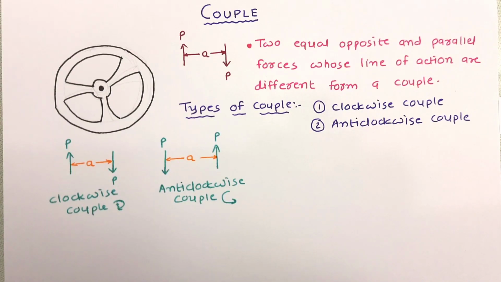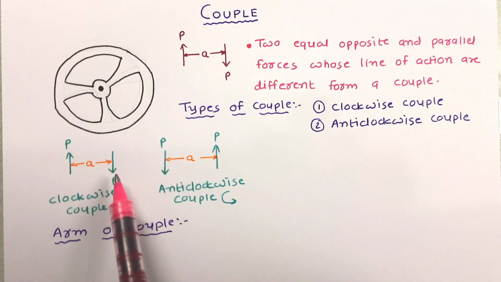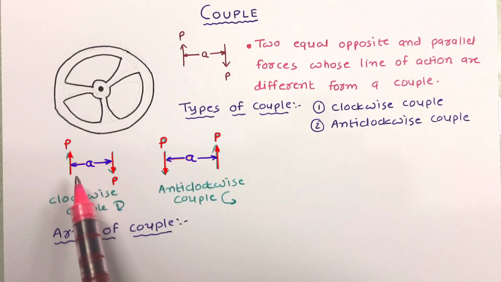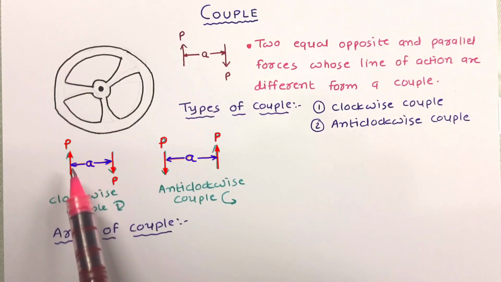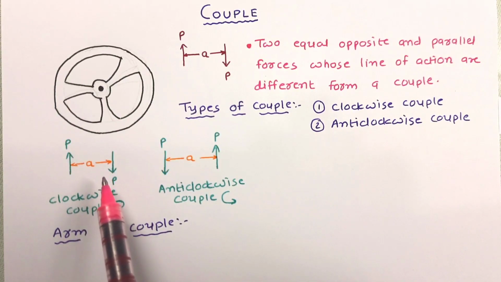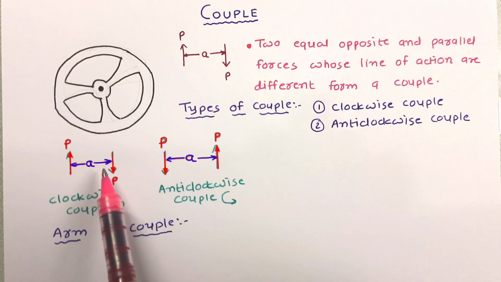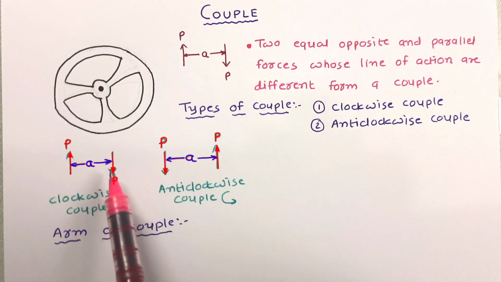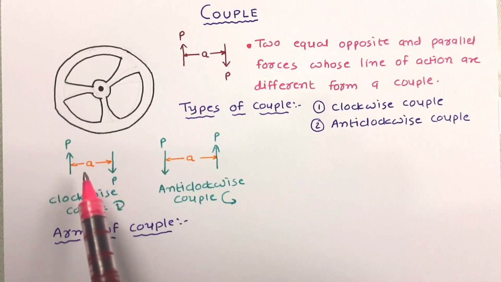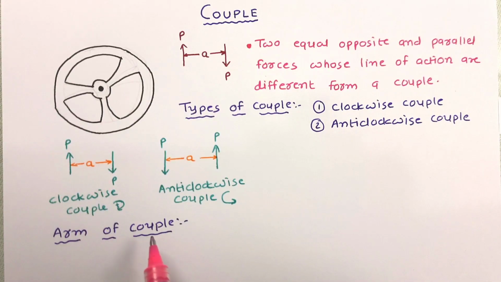Now let us see one more terminology related to couple, that is arm of couple. Here in this case we can see in this couple these two forces are separated by this distance A. Such perpendicular distance between the lines of action of forces which form a couple is called arm of couple. In both cases, the perpendicular distance between the two lines of action of forces which form a couple is A, and such distance is called arm of couple.